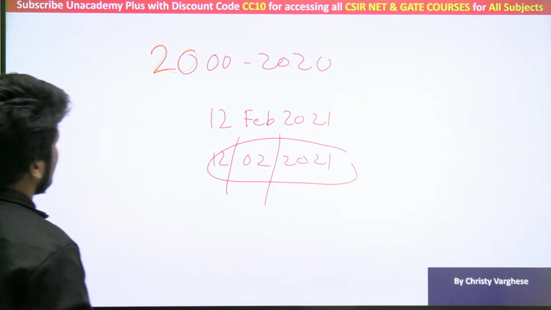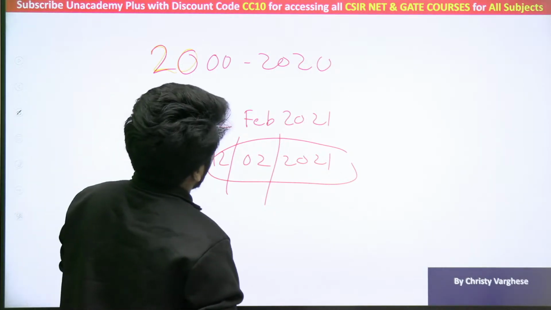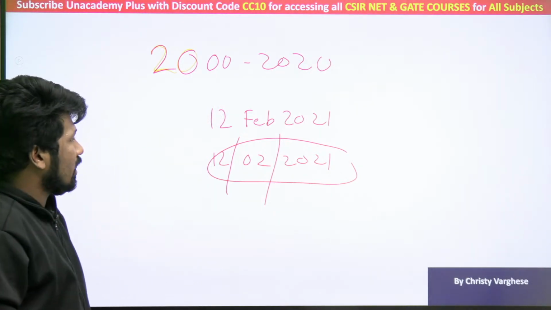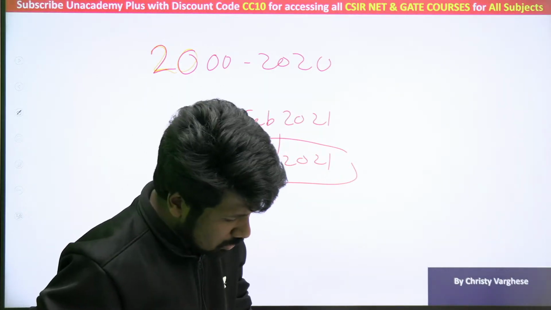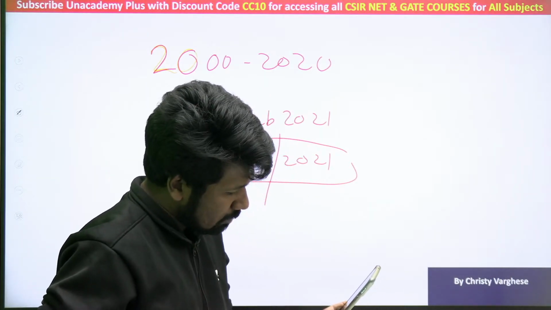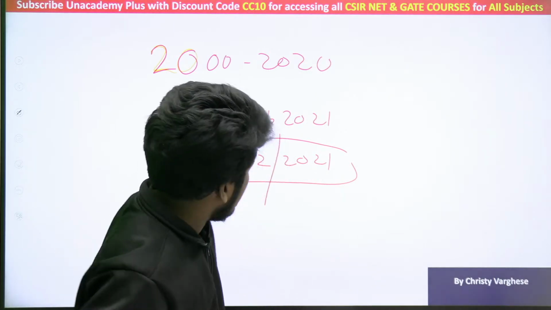Okay, let us think about it. Let us fix the year and check. That will be the better way. Is it 2000 to 2020 or 2001 to 2020? Anyone remember? Let us check with 2000 itself.